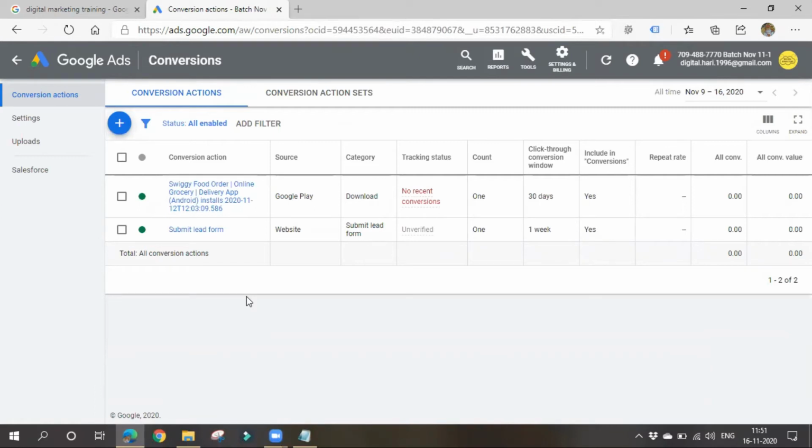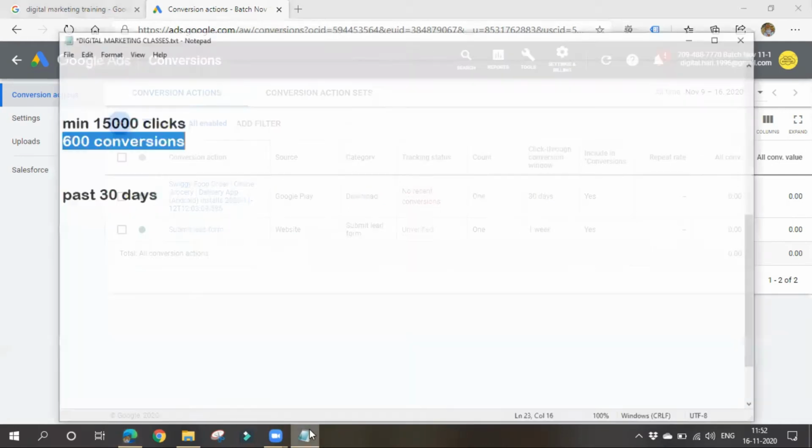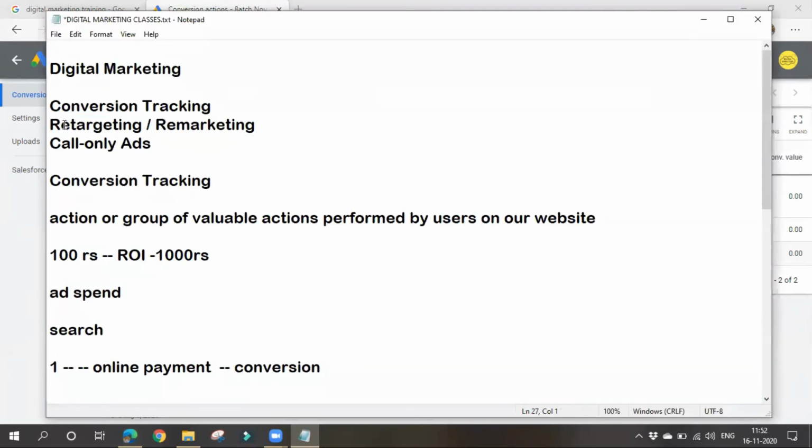So this is about conversion tracking. In order to track actions that people are performing on your website, you can go for this. Then we can get some data, like how many people visited our website, what they are doing on our website, how many people converted on our website. All this data we will be getting. Then only can you go for remarketing or retargeting.